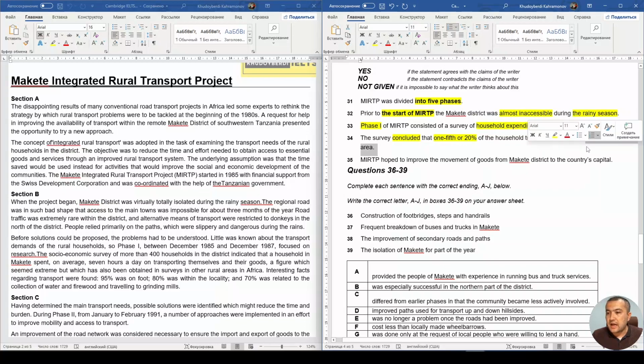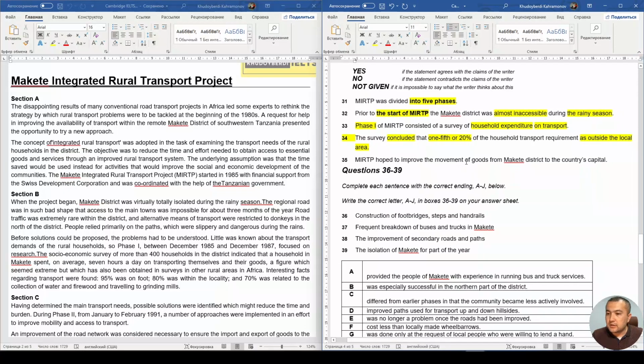And MIRTP hoped to improve the movement of goods from Makete district to the country's capital, so from Makete to the capital.